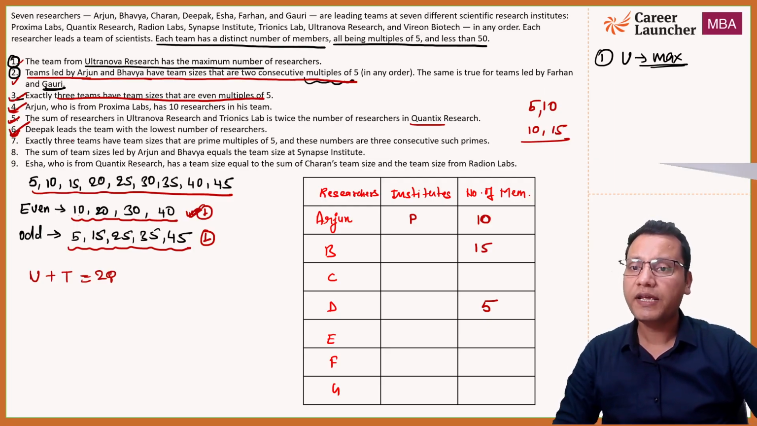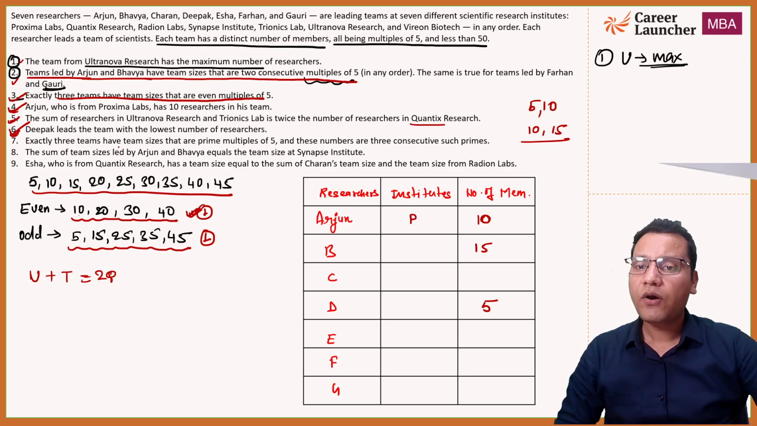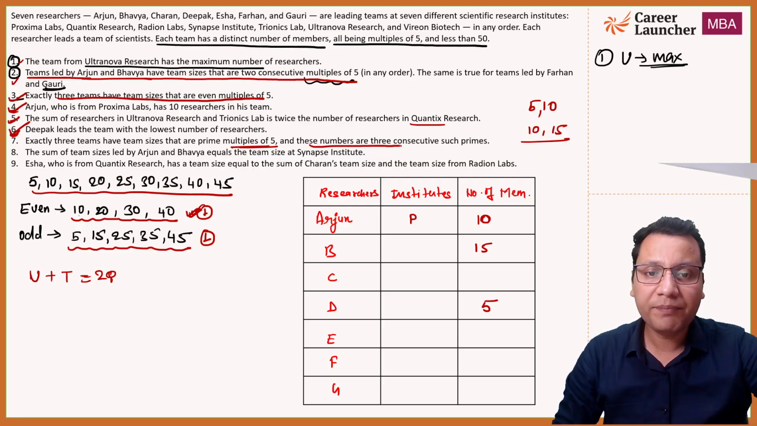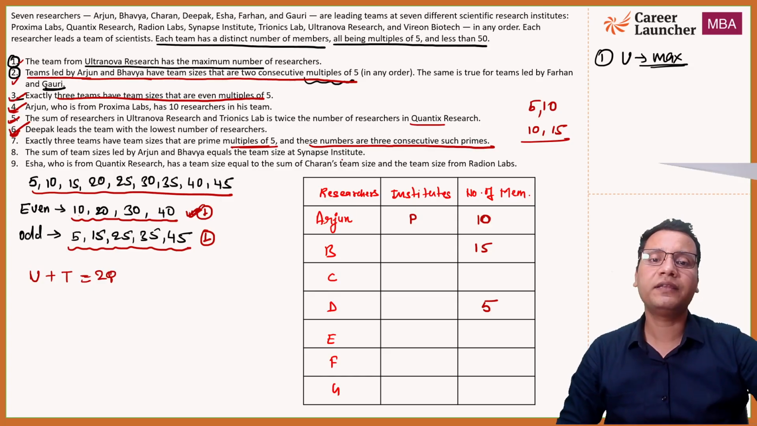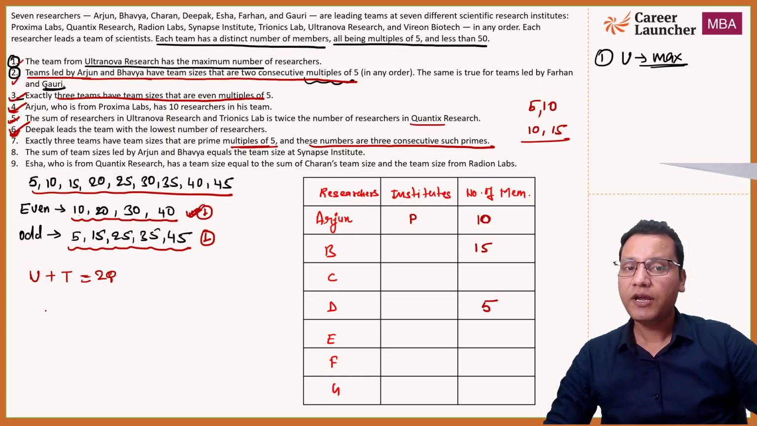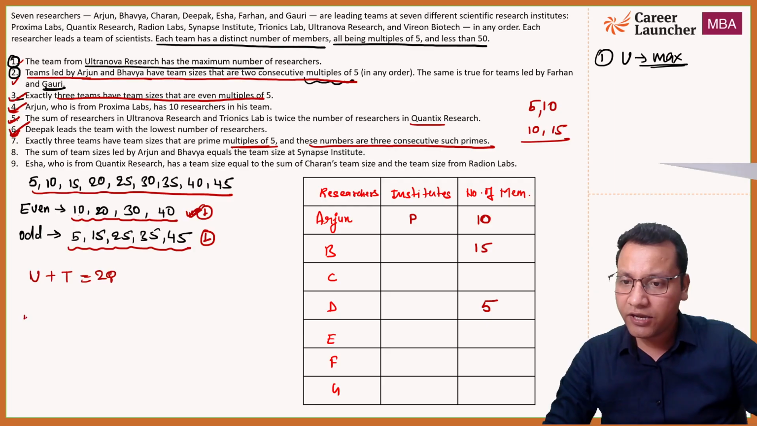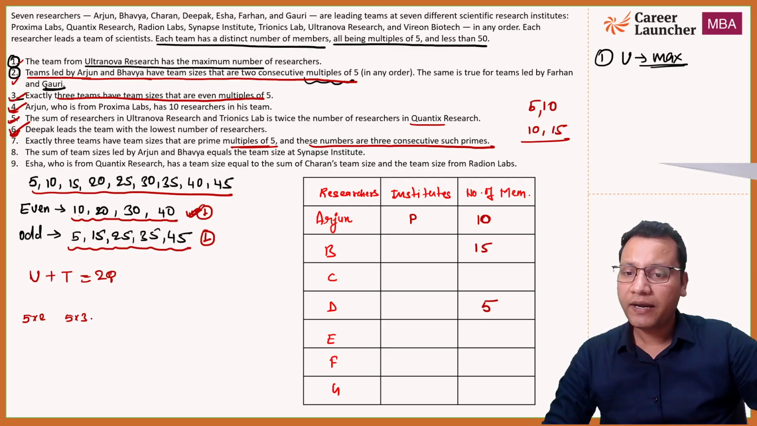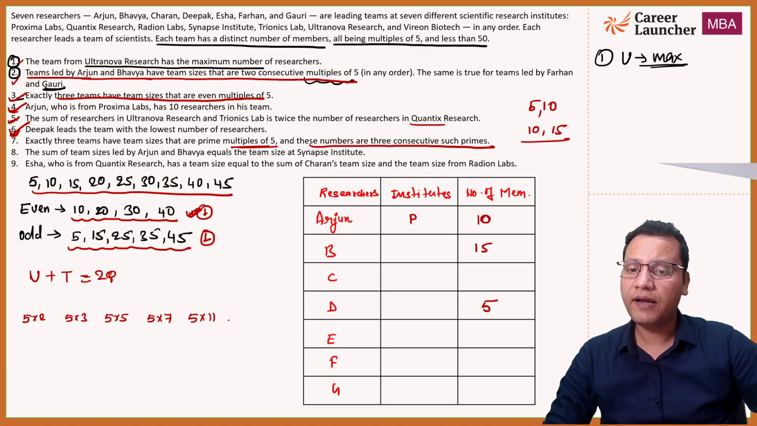Now 7th: exactly 3 teams have team sizes which are prime multiples of 5, and these numbers are 3 consecutive prime multiples of 5. First, if we write the prime multiples of 5, 5 into 2 will come, 5 into 3 will come, right? 5 into 5 will come, then 5 into 7, then 5 into 11 and so on.